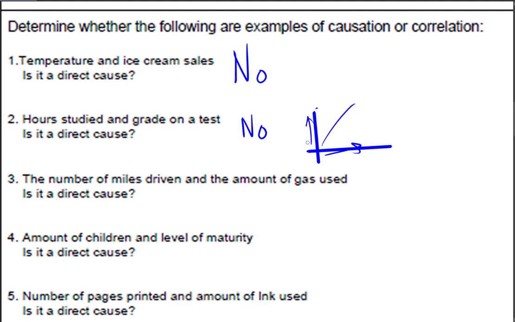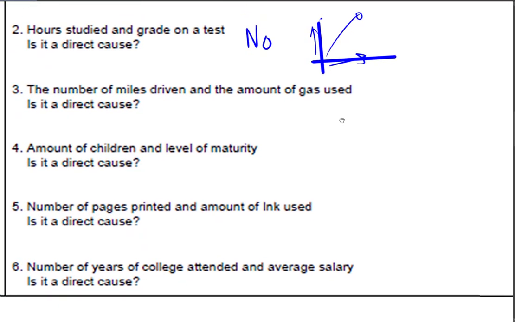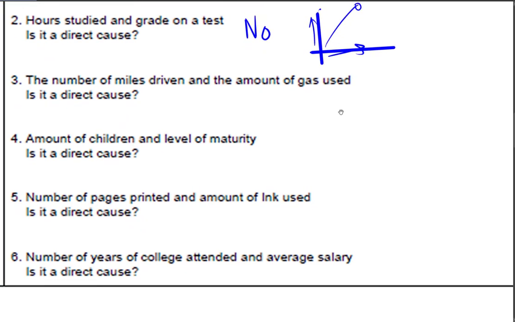The more you study, the better grade you would get. So absolutely, there's a correlation, but there is not causation, because it is possible you could study really long and expect a certain grade, but in fact you might just bomb the test, right? There are lots of reasons that could happen. So once again, it won't necessarily follow.